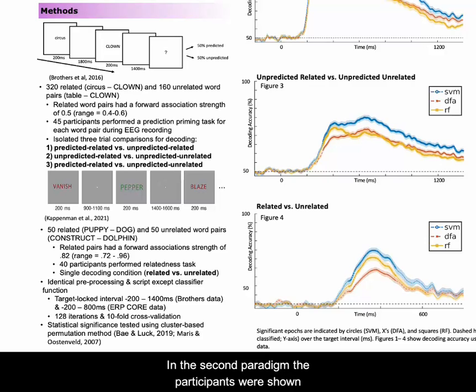In the second paradigm, the participants were shown word pairs and asked whether the target word was related to the prime word or not. This resulted in a single decoding condition of related word pairs versus unrelated word pairs. In the related word pairs, all the prime words had strong forward association to the target words.